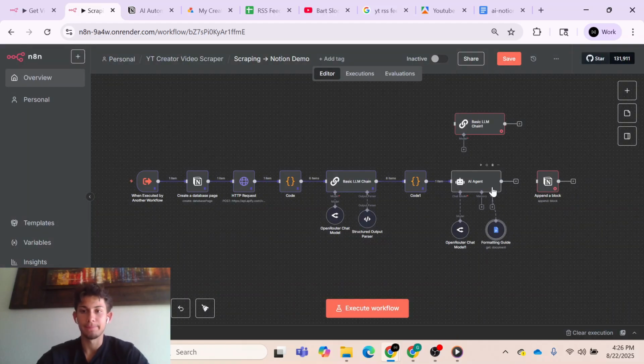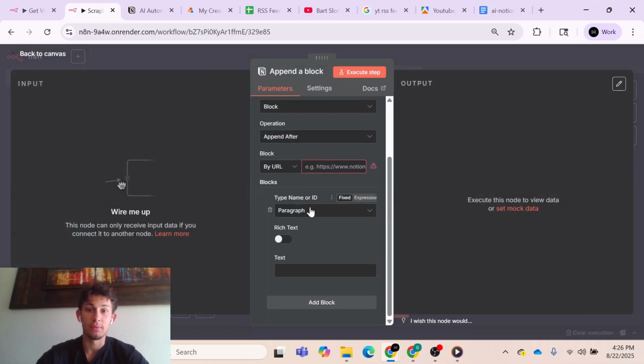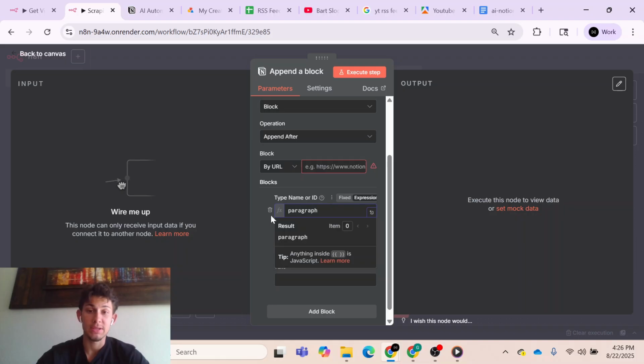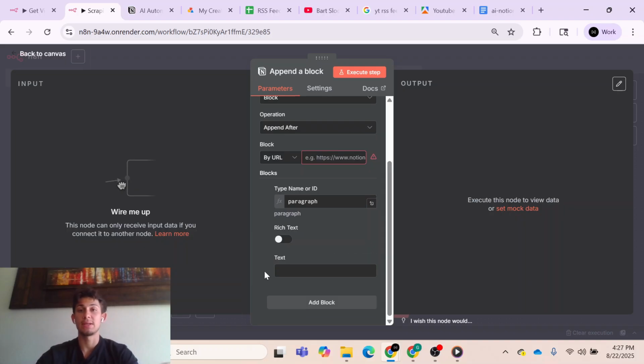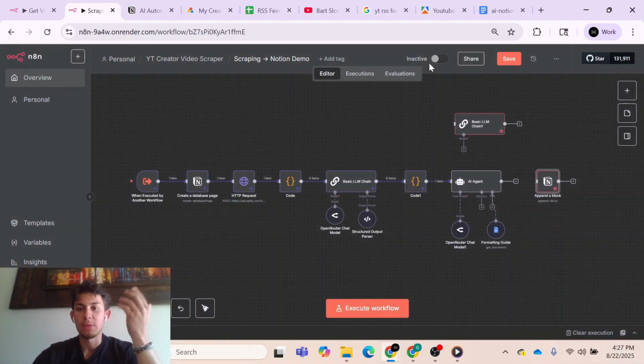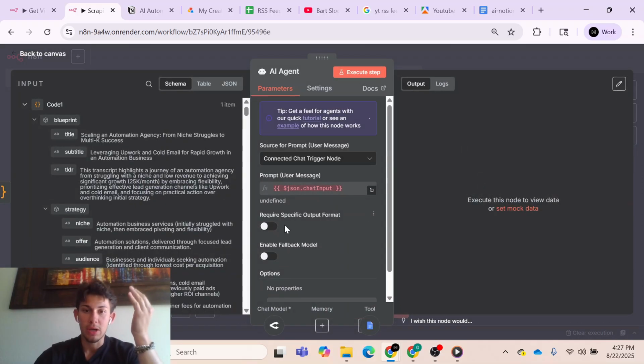Okay, and the thing is that if this AI agent does its thing right now without a system message, it's going to output text. And we want to dynamically pass in real data into our type name right here. We want to turn this into an expression, dynamically pass in, oh, type is paragraph, type is heading 1. And then right here, dynamically pass in the content. So if it just outputs a big, long string of text, we have to basically parse that text into different data forms that we can use. So basically where I'm going with this is that we do need a structured output.